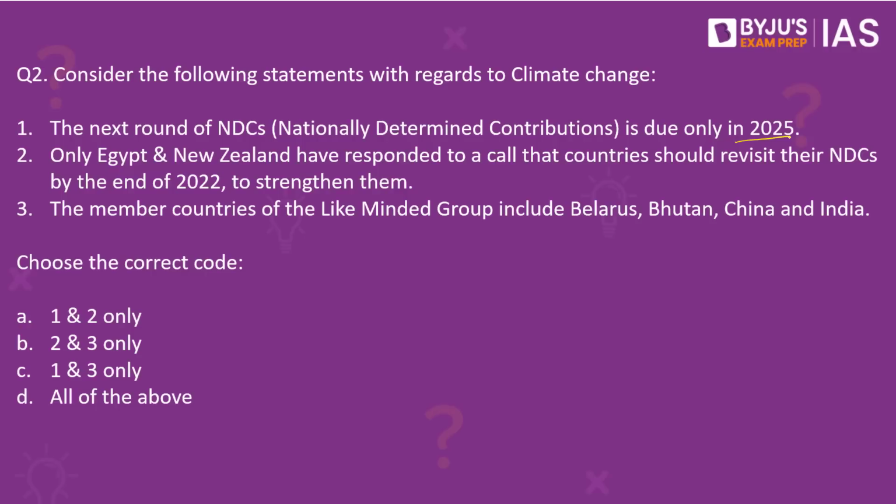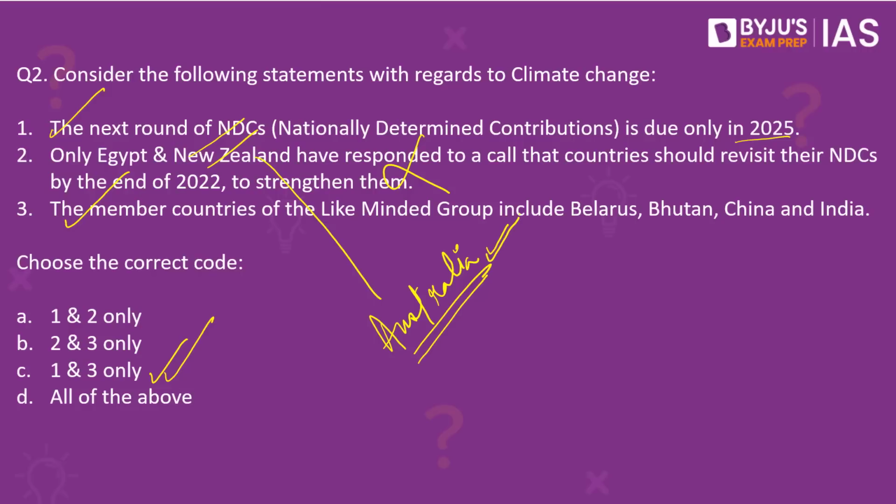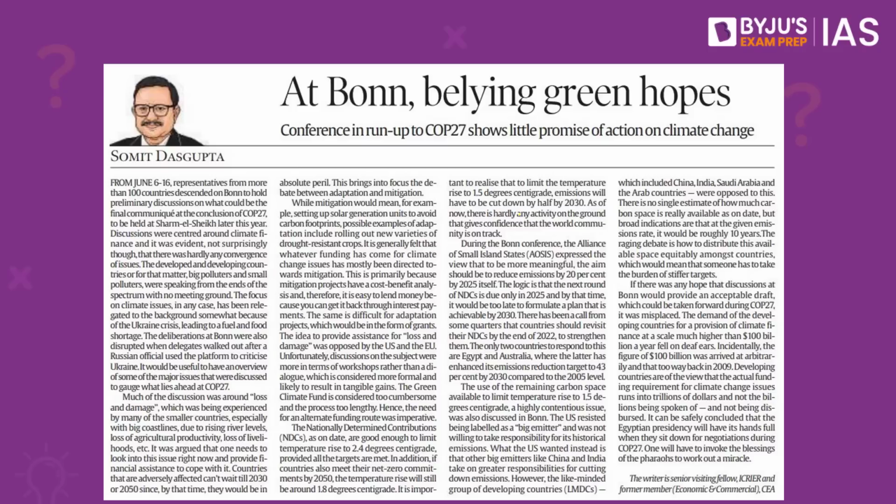Now, it's a difficult question to answer because again it has a lot of facts with respect to climate change initiatives. The correct answer here is 1 and 3. C is correct. The second statement is wrong because actually it is Egypt and Australia that are the two nations that have decided to further strengthen their nationally determined contributions, while other nations have not done any of that. This is what this article says in the Indian Express.